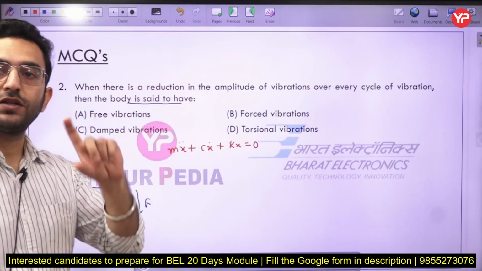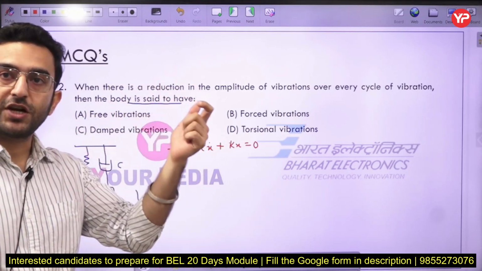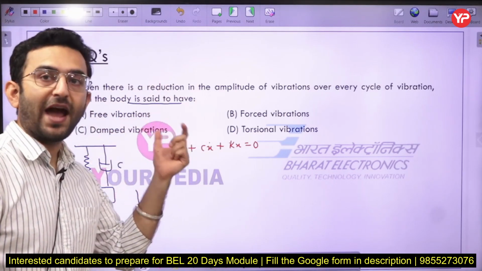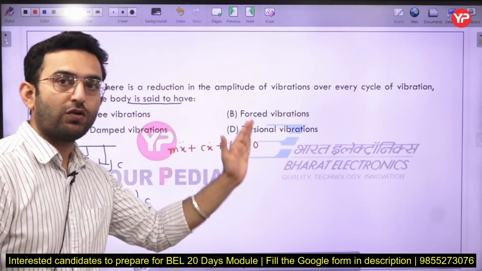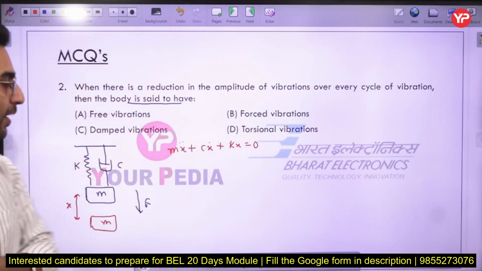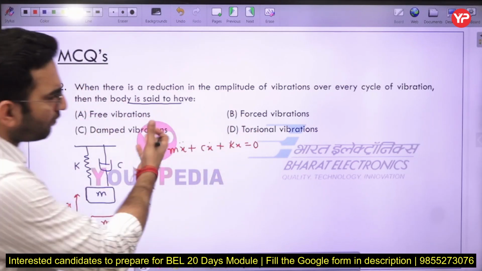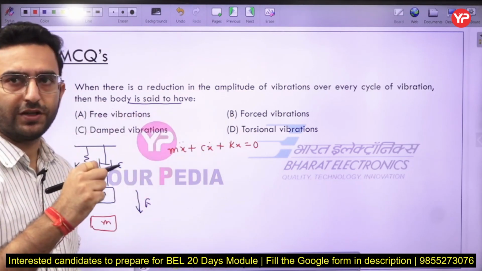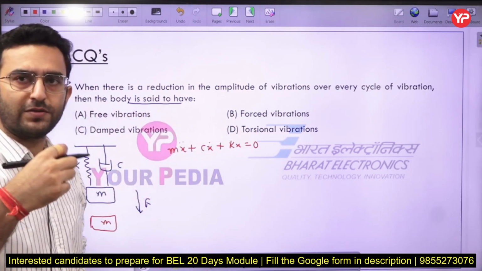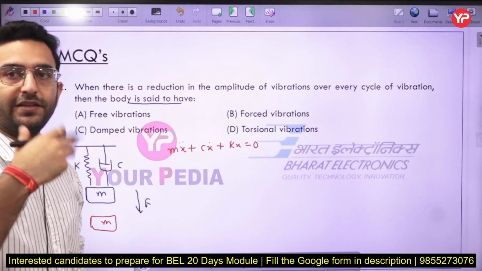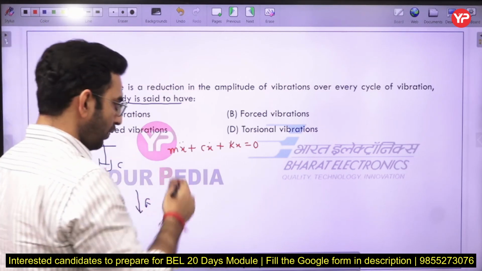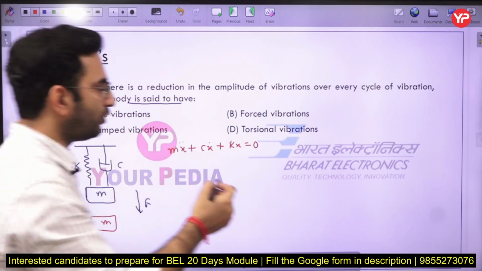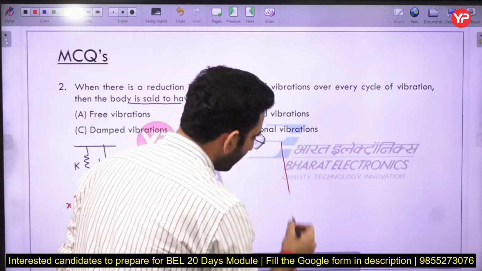Because we want to convert the dynamic body into a case of static equilibrium. We make sure that the inertial force is added so that the net force acting on the body is equal to 0. If we solve this entire equation, we have different types of systems: an over damped system, a critically damped system, and an under damped system. I am not going into so much detail now because I will cover that in the subsequent questions.